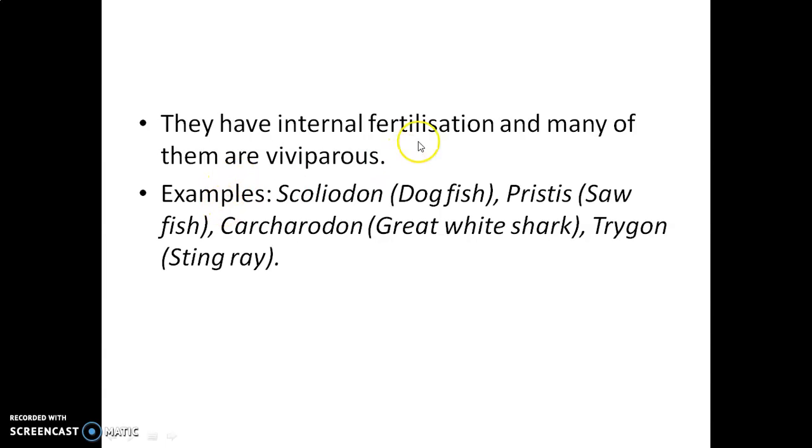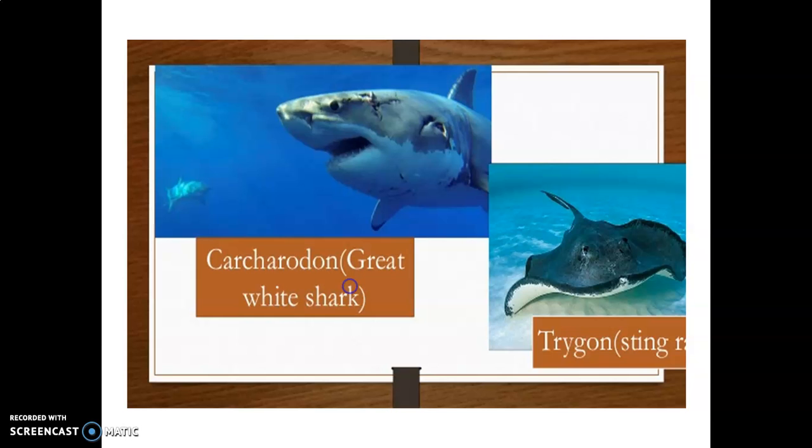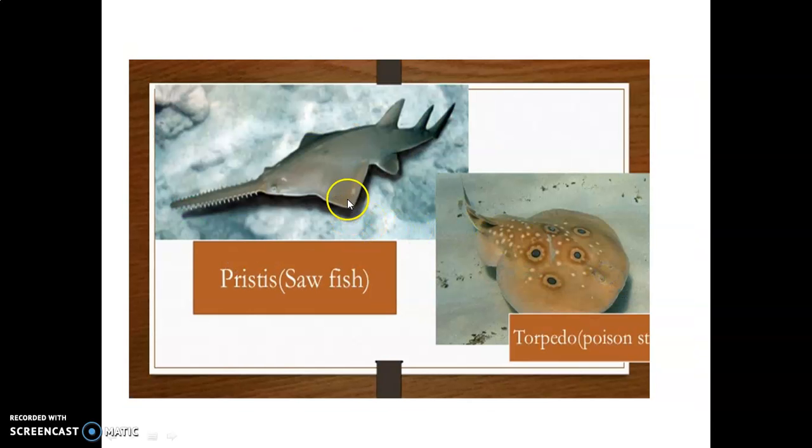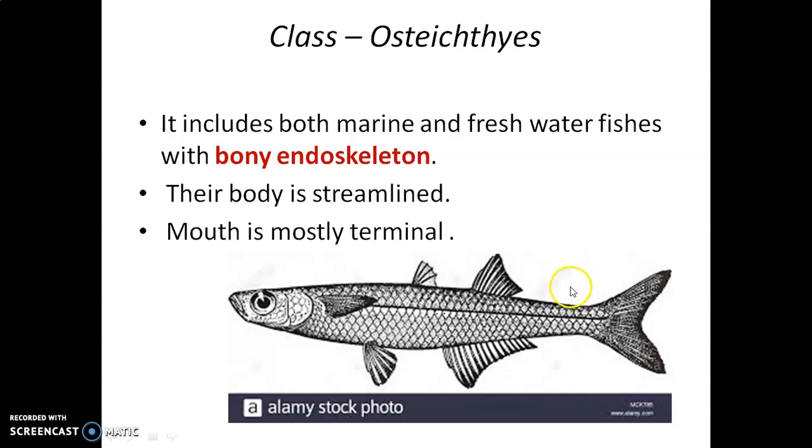Then examples, Scoliodon, dogfish, that is shark, Pristis, sawfish, then Carcharodon, that is great white shark, Trygon, stingray. This is great white shark, this is stingray, this is sawfish, see, the saw-shaped structure is here, and this is torpedo. Okay, so that's about Chondrichthyes.